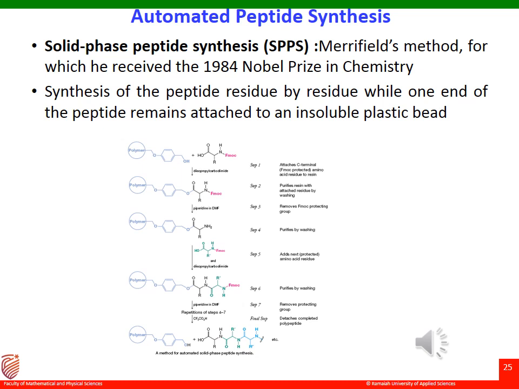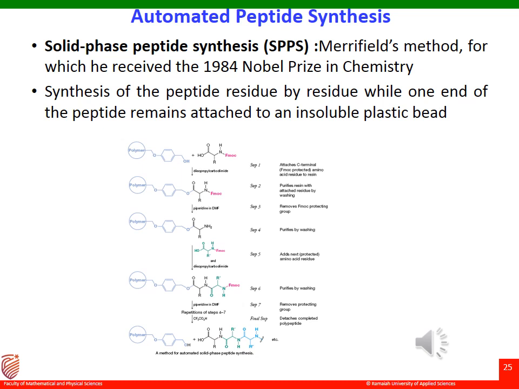It hinges on the synthesis of the peptide residue by residue while one end of the peptide remains attached to an insoluble plastic bead. Protecting groups and other reagents are still necessary in this also, but because the peptide being synthesized is anchored to a solid support, byproducts, excess reagent and solvents can simply be rinsed away between each synthetic step without need for intermediate purifications.